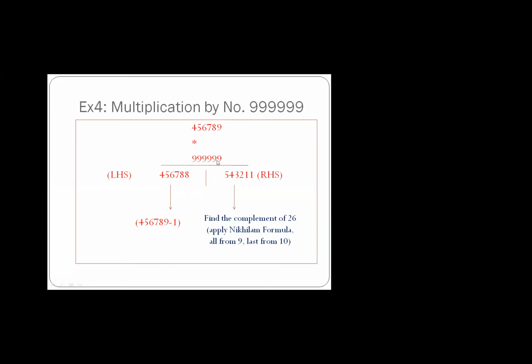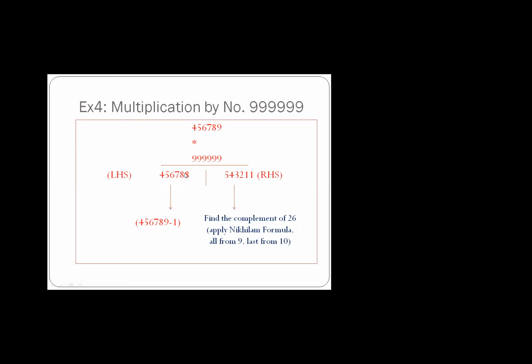Forget 999999. ये number of series जो है इसको तो भूल जाए, इसको देखने की भी जरूरत नहीं. What is the other number? Other number is 456789. Just subtract 1 from this. इसमें से 1 subtract किया तो answer will be 456788. 9 में से 1 गया तो 8 आ गया, right? तो 456788. This is your left hand side.